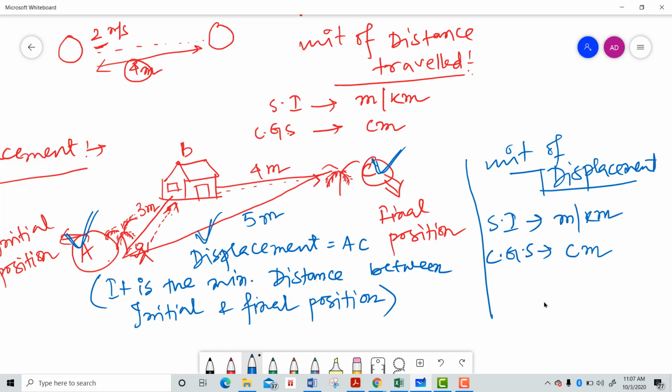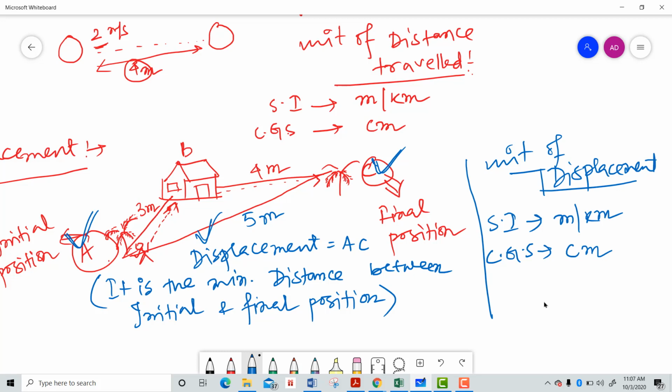You should ask, why is it like that? The SI unit of distance traveled and displacement are both the same, because displacement is one type of distance traveled. Like you are covering some distance, that means the SI unit should be meter or kilometer, and the CGS unit for very small distance is centimeter, right?